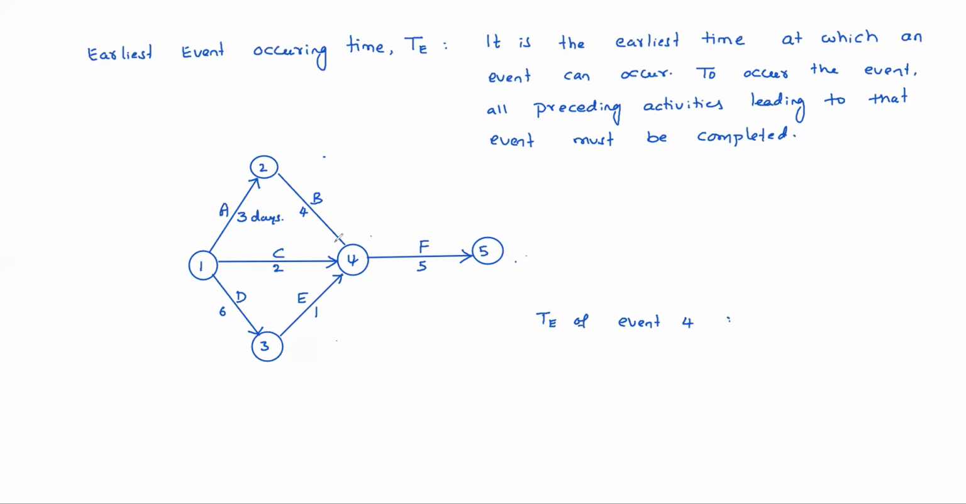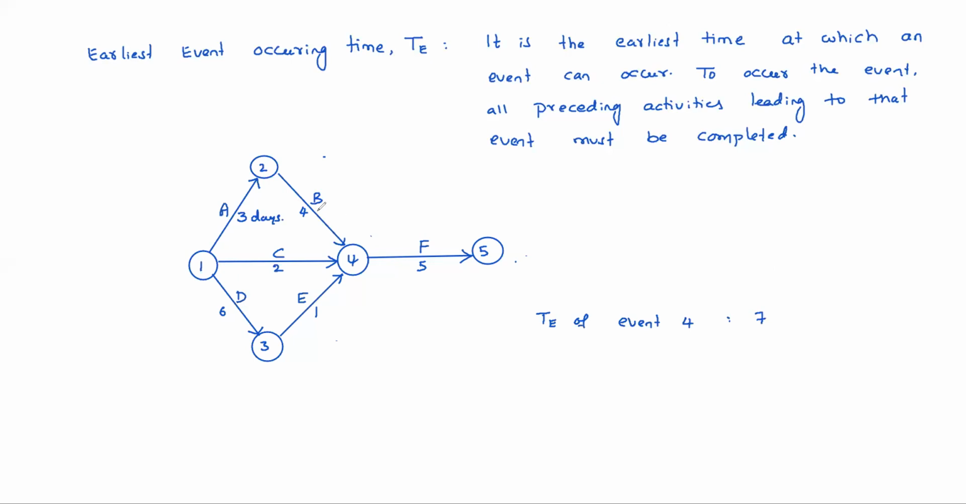See, for occurring of this event 4, all preceding activities, that means B activity, C activity, E activity must be completed, right? So for completion of B activity, A activity also must be completed. For occurring of this E activity, D activity must be completed, right? So tell me, to complete A and B activities, how many days are required? 7 days are required.